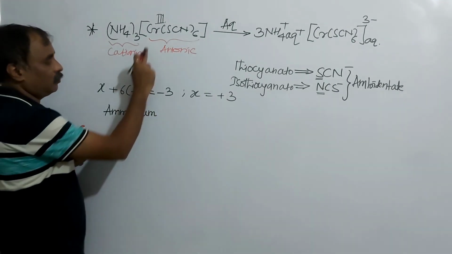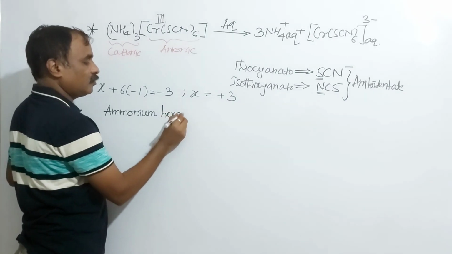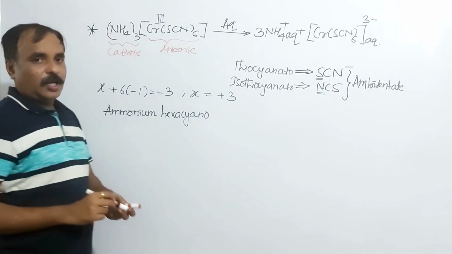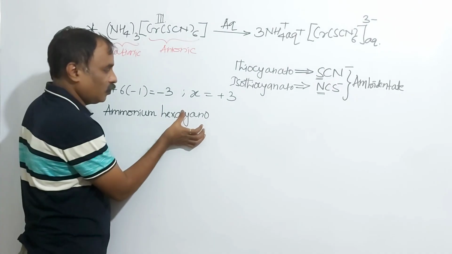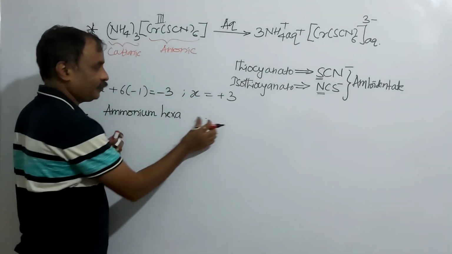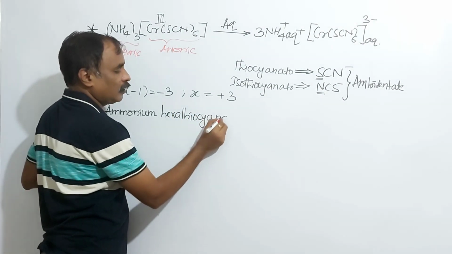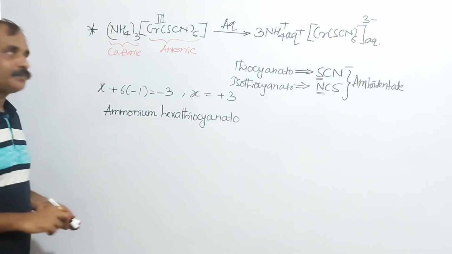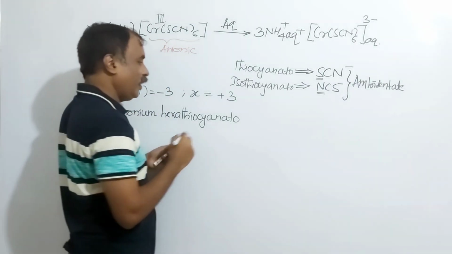Now a little gap. Here the ligands: hexacyano. Now here the metal is present in an anionic complex. Not hexacyano, hexathiocyanato. Chromium is present in an anionic complex, so it ends with -ate, chromate.